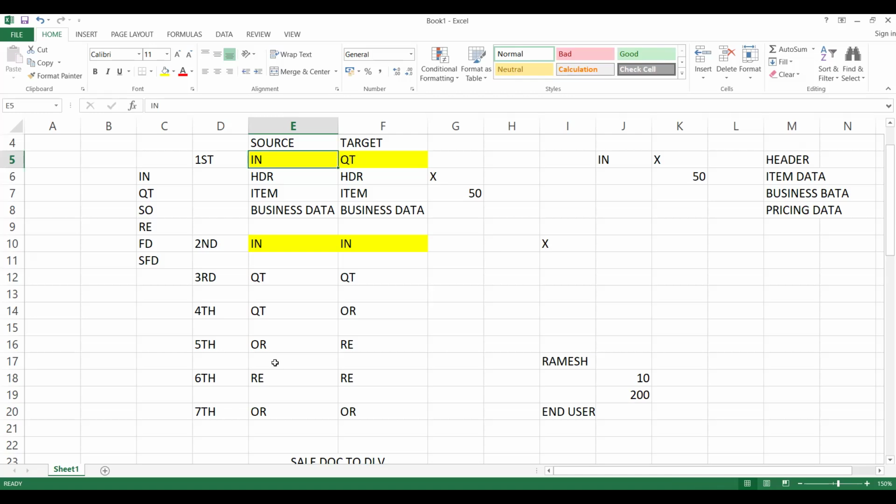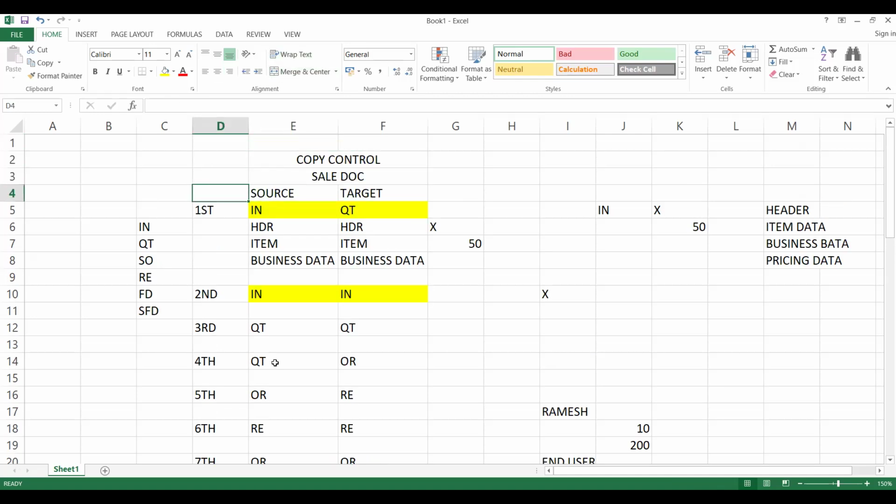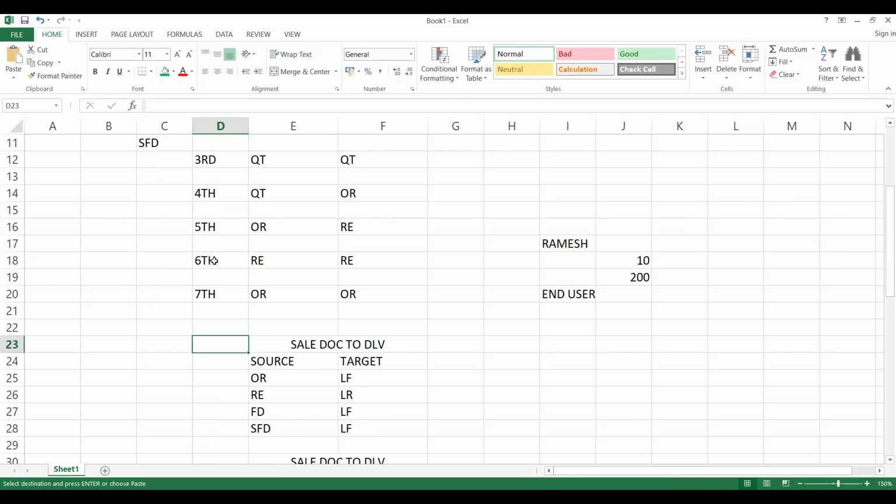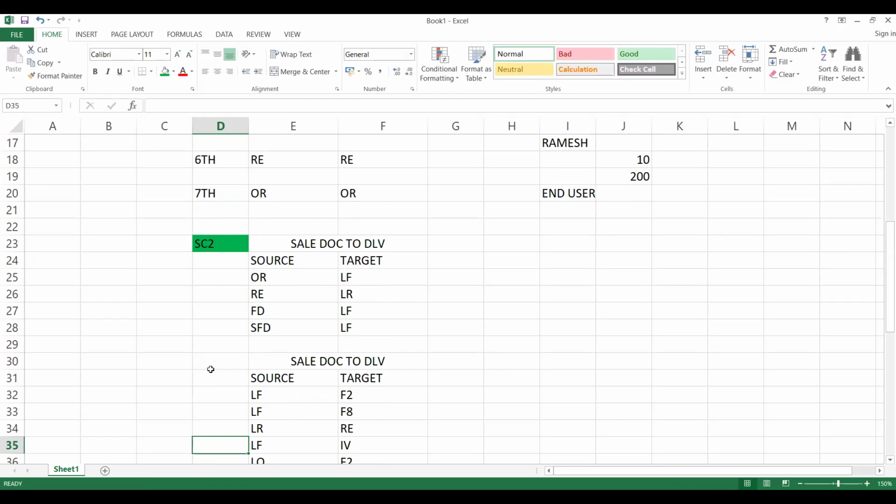So how many scenarios have we seen? One is sales document, scenario one. We'll get back to this. It is important, that's why I'm writing. So this is scenario 1. Now this one is scenario 2. I'm just trying to cover some examples, but we have multiple document types. For understanding, these are sufficient as of now. This is scenario 3.